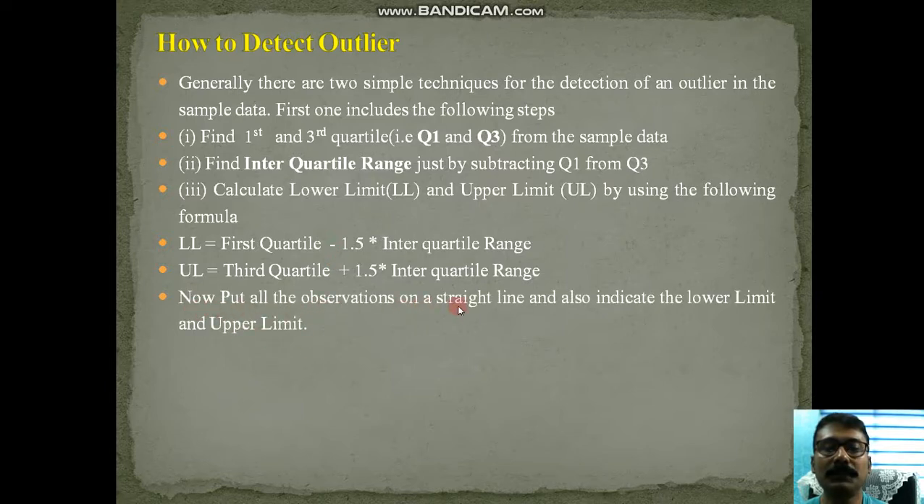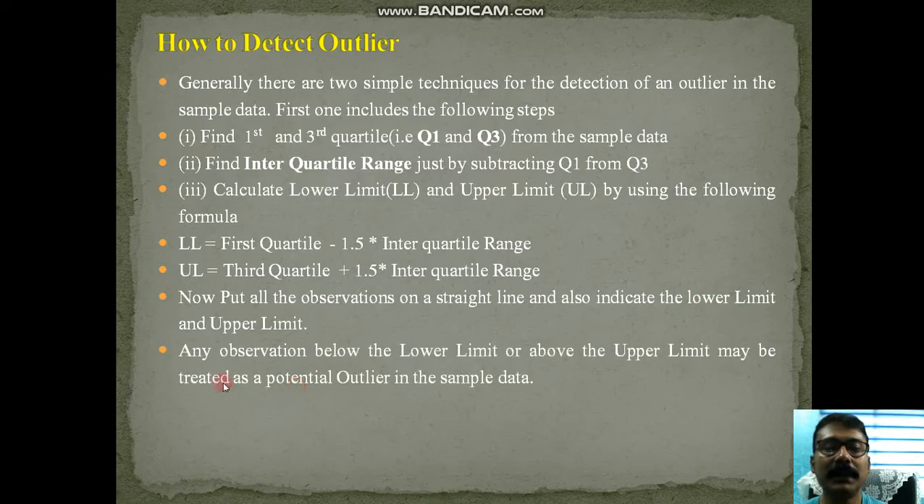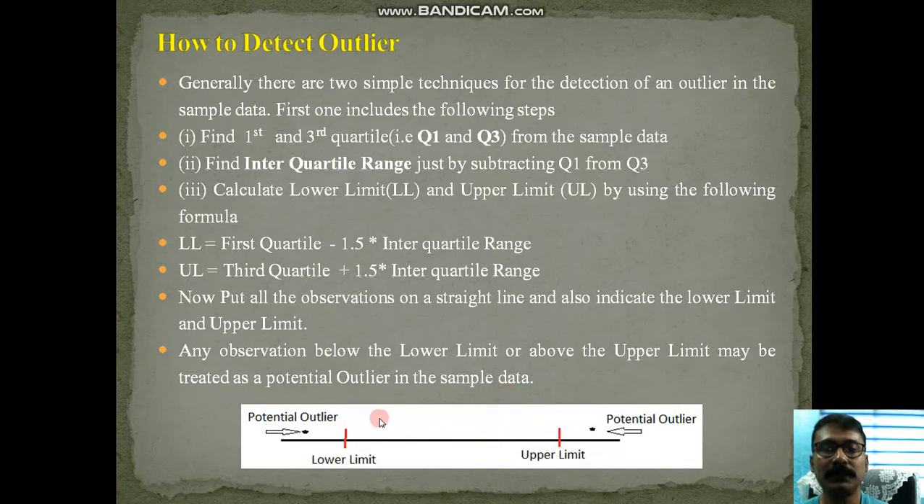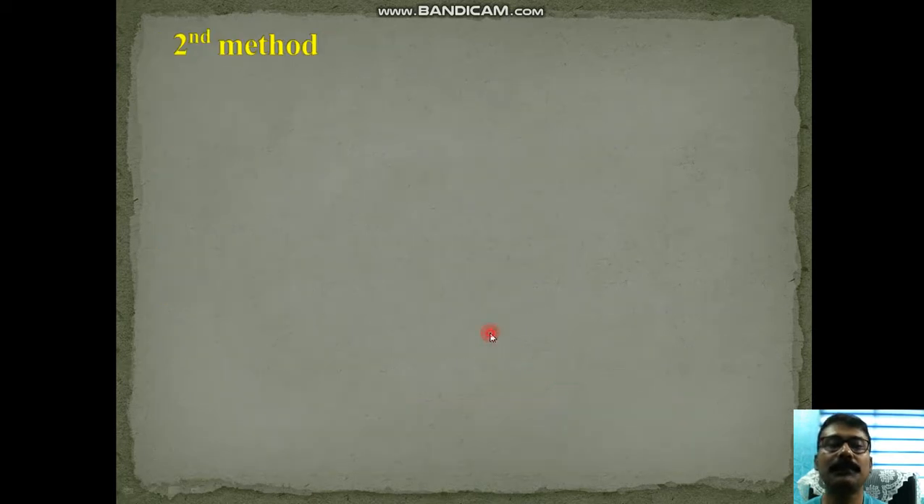Now put all the observations on a straight line and also indicate the lower limit and upper limit. Any observations below the lower limit or above the upper limit may be treated as a potential outlier in the sample data. So this is the diagrammatic presentation. This is the lower limit, this is the upper limit. By using that formula we can calculate these. Now put all the observations on a straight line, and identify if any value lies below the lower limit or above the upper limit, then they may be treated as potential outliers.